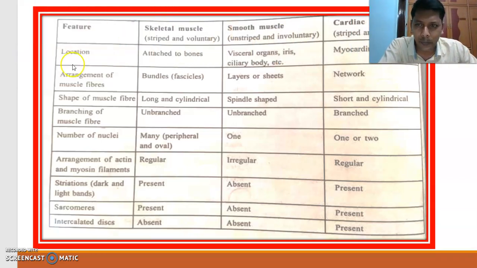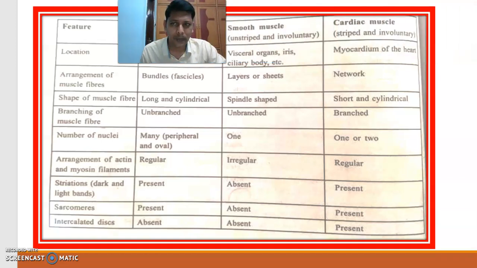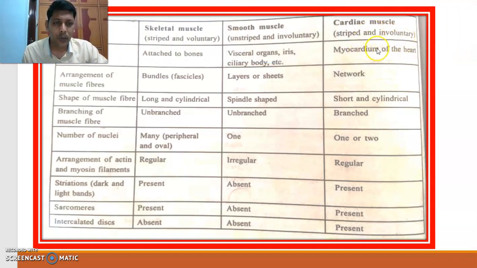Now come to the first point, location. Do you know where we find skeletal muscle in our body? Skeletal muscles are attached to skeletal structures called bones. What about smooth muscles? They are present in visceral organs like stomach, esophagus, small intestine, large intestine. They are also present in the iris of the eye and the ciliary body of the eye. And where is cardiac muscle? Cardiac muscle is found in the myocardium of the heart.